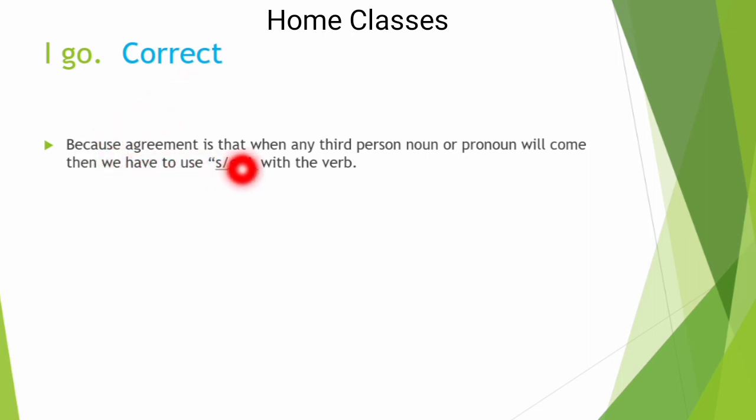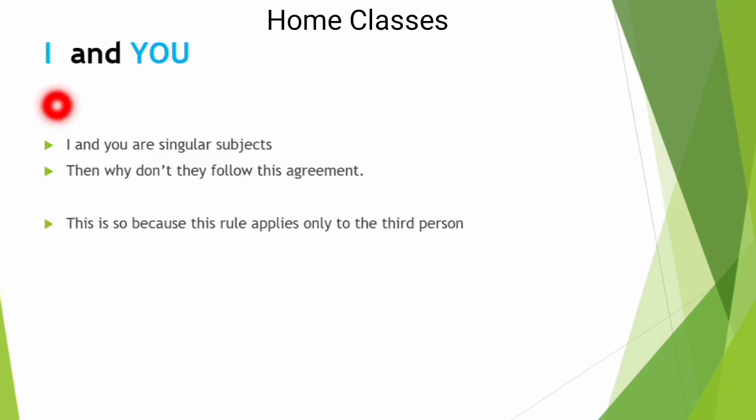Because the agreement is that when any third person noun or pronoun comes, then we have to use S or ES with the verb. This is what the agreement states. So now you know why we don't use S or ES with I and you, even when they are singular subjects. And now you have the answer for this.